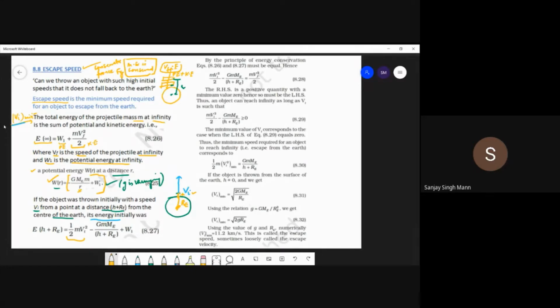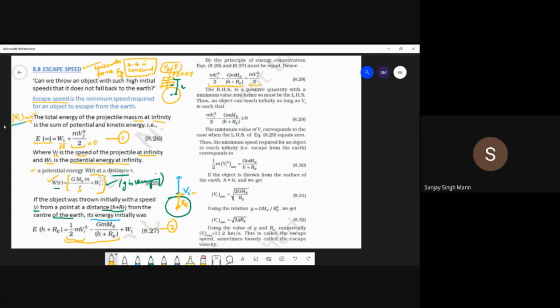This is equation 1 and this is equation 2. By the principle of energy conservation, equation 1 and 2 must be equal. I have discussed that gravitational force is a conservative force and mechanical energy is conserved in this case. So this is equal to this.